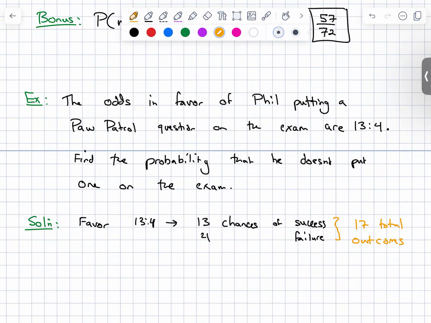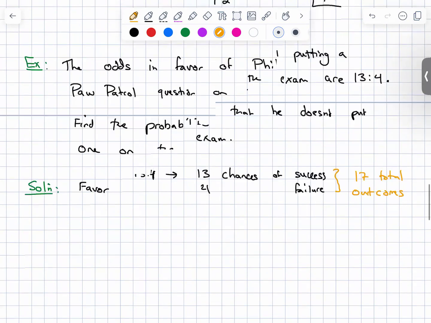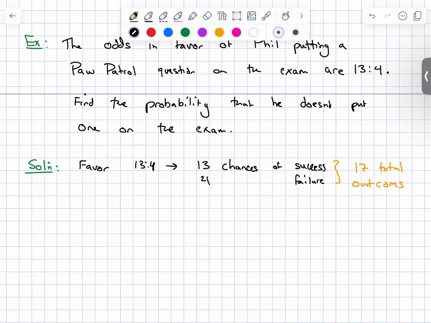Take a second. 4 over 17, yes. Because the question is the probability that I don't put one on the exam, so the numerator, the number of ways that succeeds, is if I fail to do it. Does that make sense?